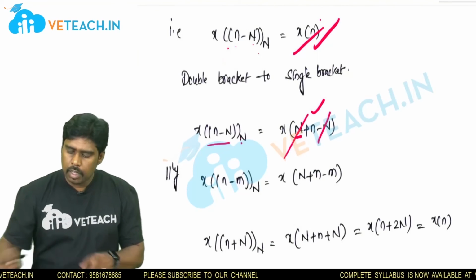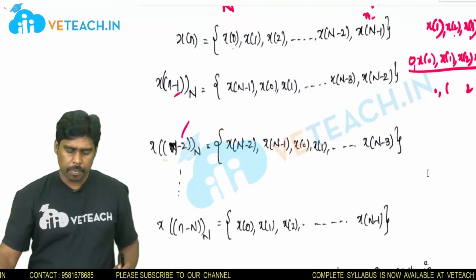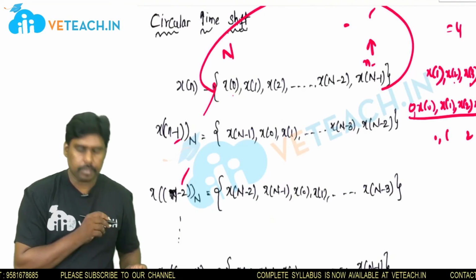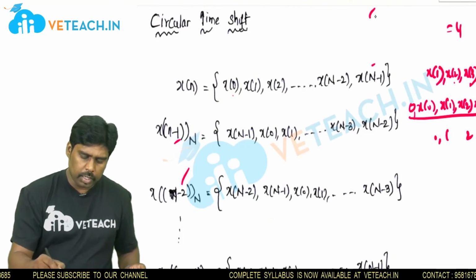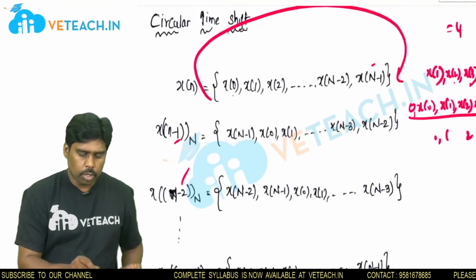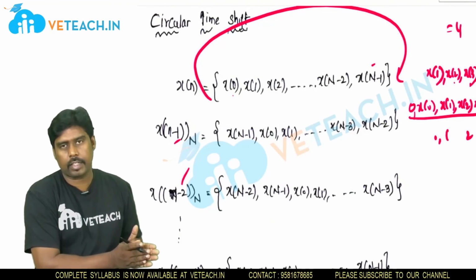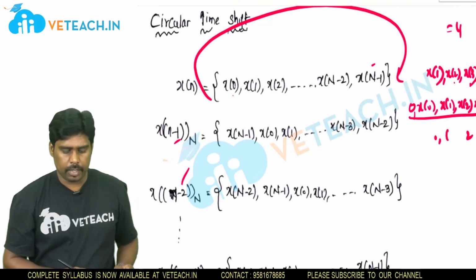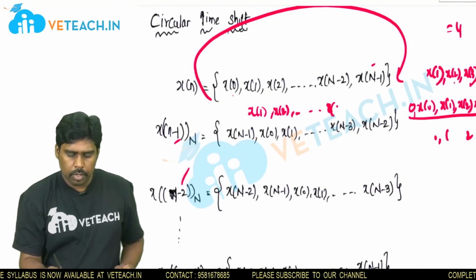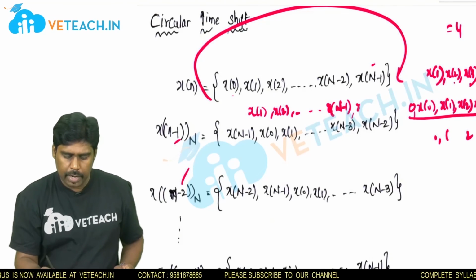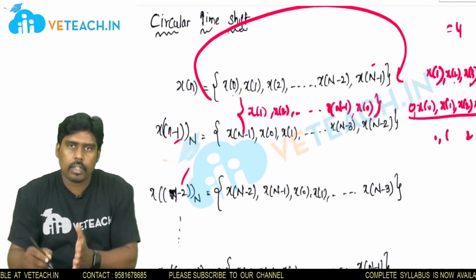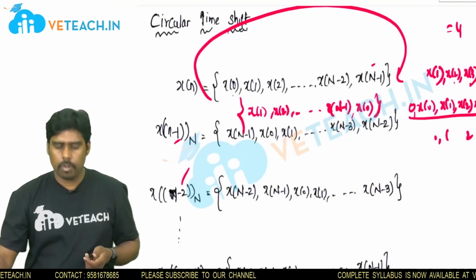Now similarly, in this example what we have done is, we are shifting from this end, and it is rejoining at this end. You can apply the same concept, you shift from this end, it will rejoin at this end. That means if x of 0 is coming out from left side, it will rejoin through right side. Then the sequence will be x of 1, x of 2, x of n minus 1, and since it is coming this side, it is x of 0. So likewise, if you shift like this for n number of times, again the same sequence will be repeated.